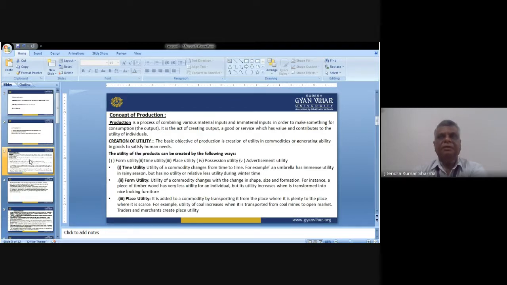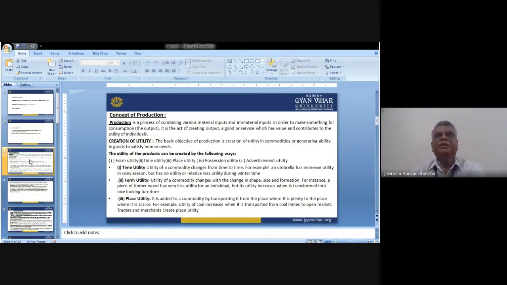Generally, through them we'll create or generate the utility of the product or any service. Number one, the time utility. The utility of a commodity changes from time to time. For example, the umbrella is very useful in the rainy season, but it has less utility when there is no rain.